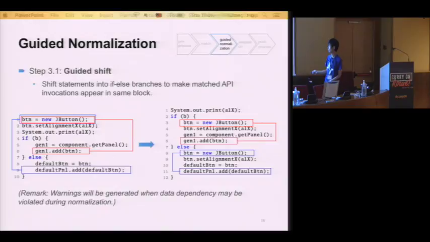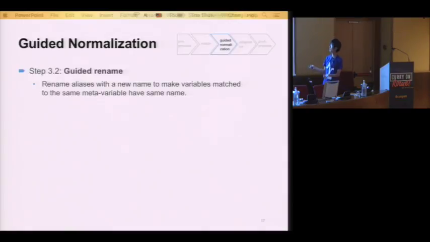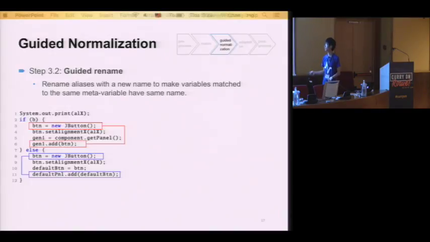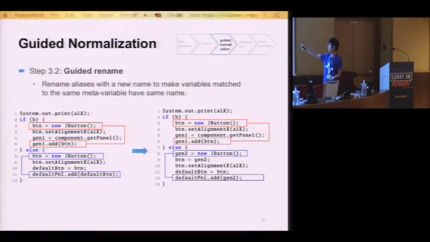What's the next problem? The next problem is that the names are still not the same, because the default button and button don't have the same name. So the second part is guided rename. The guided rename gives aliases a new name to make sure the variables matching the same meta variable have the same name. The first group is fine, already having a unified name. The second group, no. So we'll generate a new name for the first statement and also generate a new name for the last one, so they will have the same name.